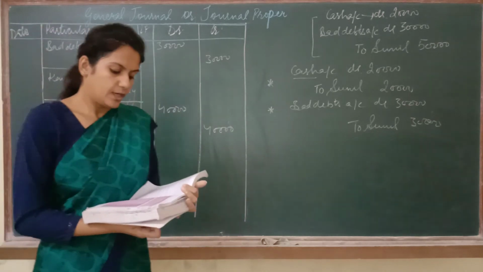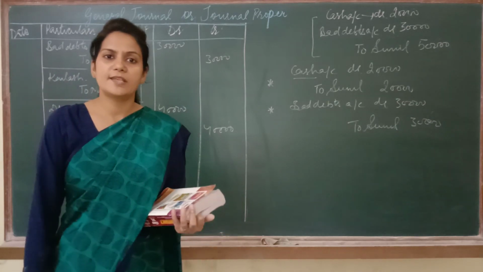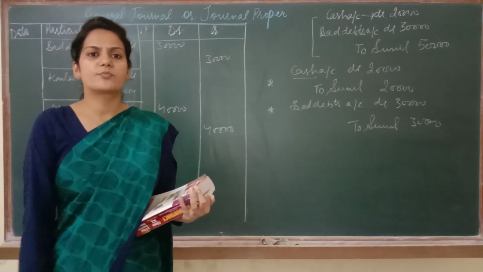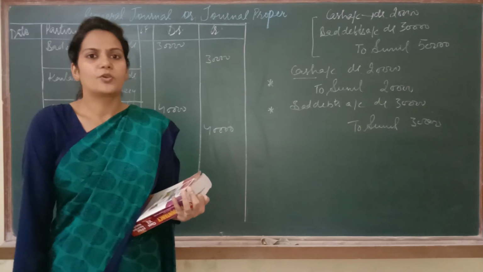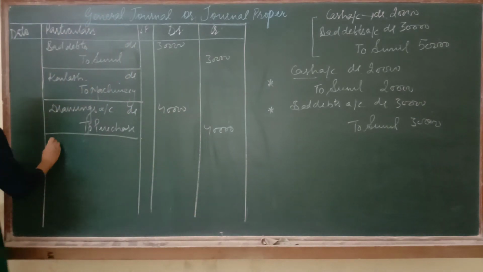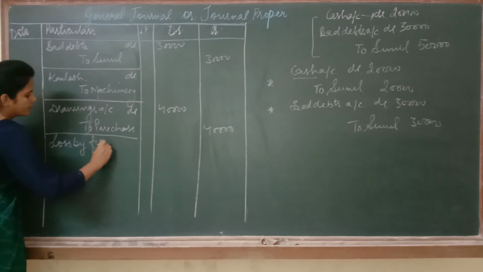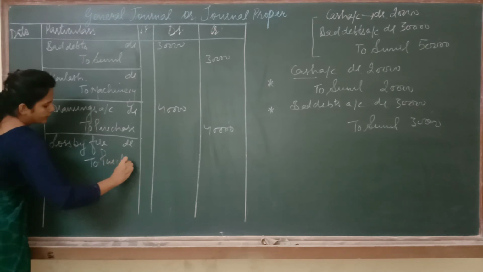Next is: goods worth rupees 40,000 were destroyed by fire. What is the entry? Loss by fire to purchase. Can you record this entry in the purchase book, sales book, purchase return, sale return or cash book? No. So where are you going to record it? In journal proper. So the entry would be loss by fire debited to purchase.